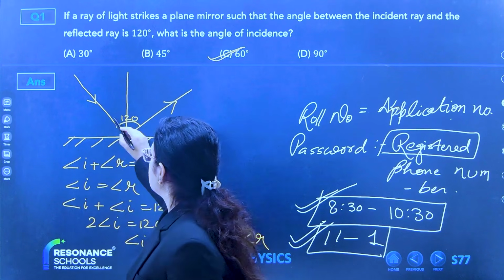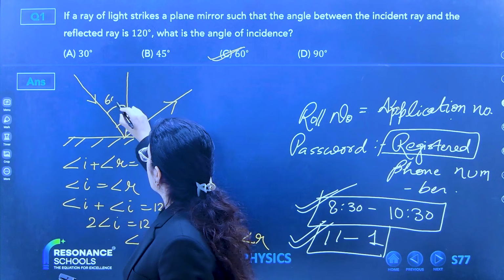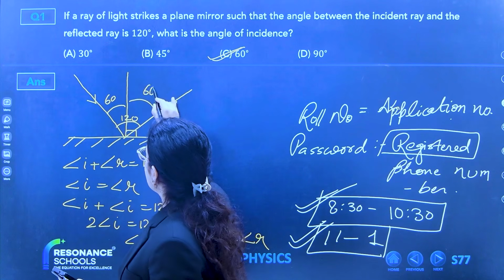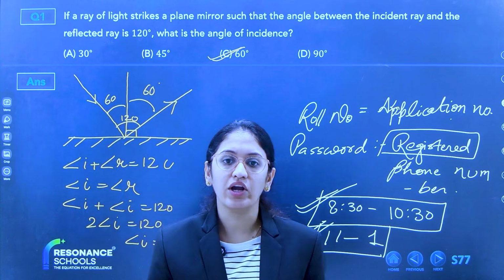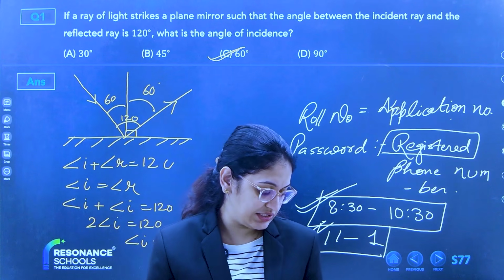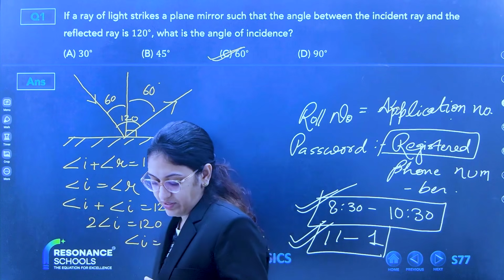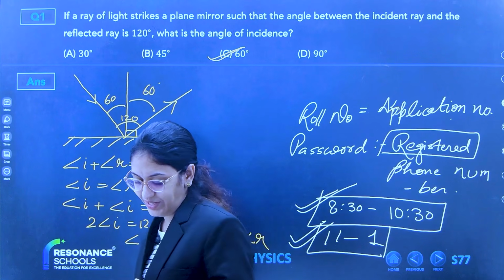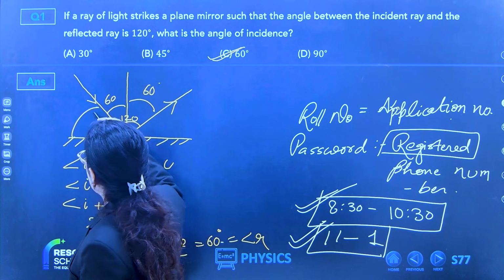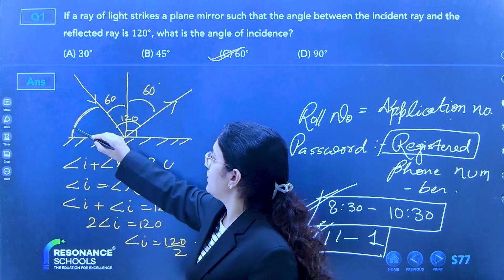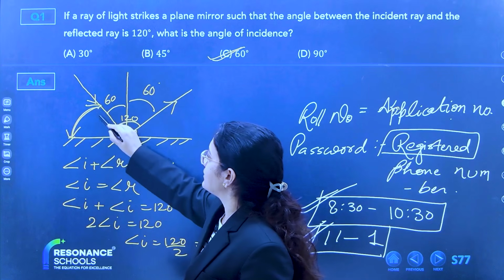Now this is 60, this is 60. My second question was, what is the glance angle of incidence? 30. Very nice. See, this angle is your glance angle of incidence.